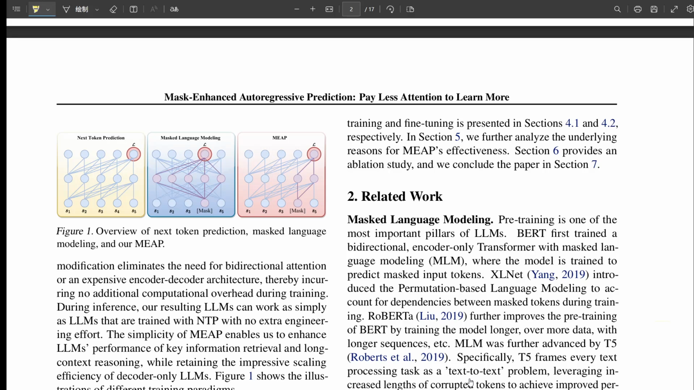Okay, so I see the dilemma. You've got NTP, good generator, scalable architecture, but weak on long context retrieval. Then MLM, good retriever, but not a natural generator, and maybe more complex architecture-wise. That's the core tension, getting the best of both, strong generation and strong retrieval, within one efficient, scalable model. That's been the tricky part. People tried combining them, sure, but often ended up with complex, multi-stage training pipelines. Right, not ideal. Which brings us to MEAP.